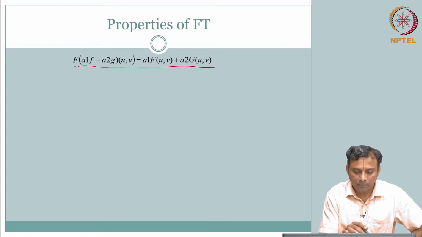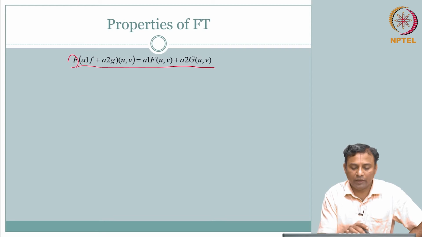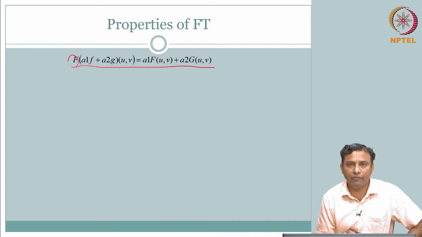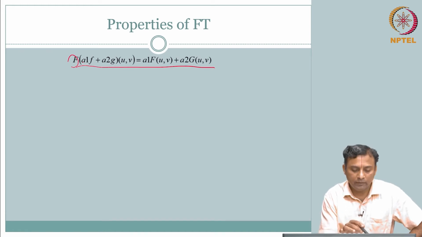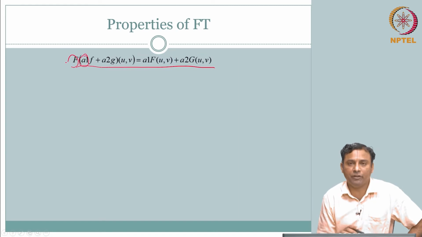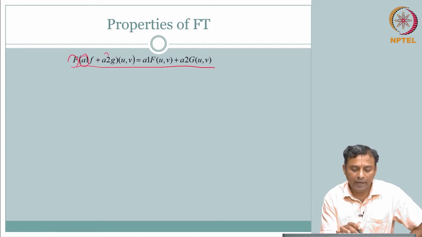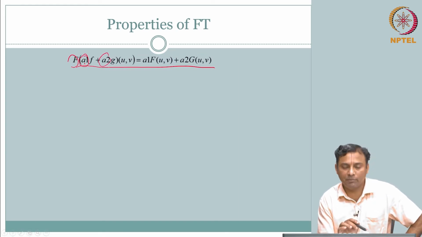This is the Fourier transform operator. I have a function small f and a function small g, f of x comma y and g of x comma y. Consider a1 f of x comma y plus a2 g of x comma y.